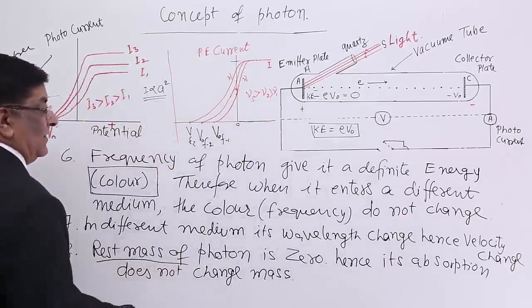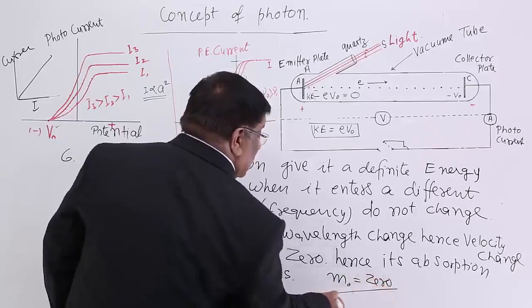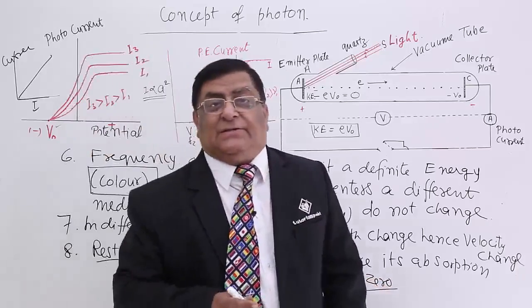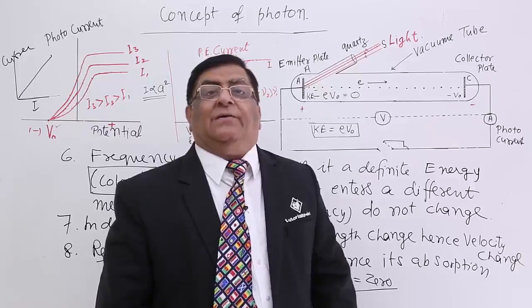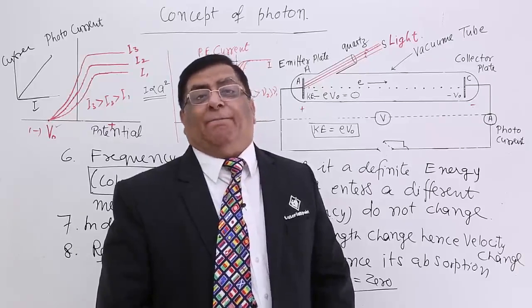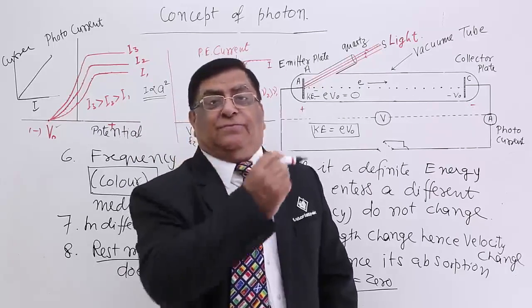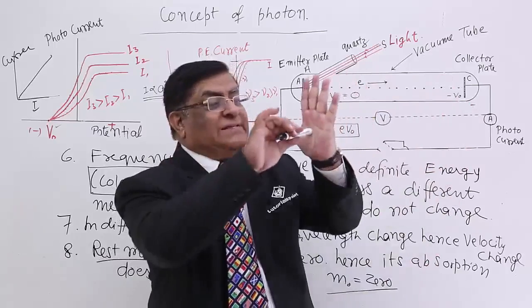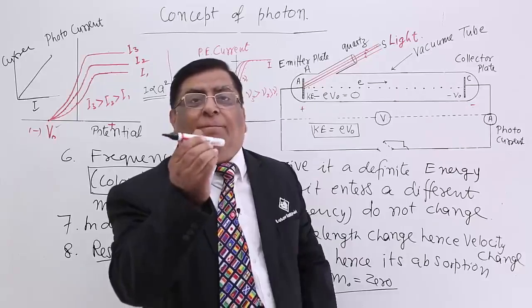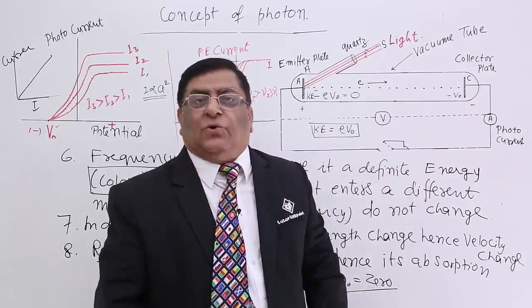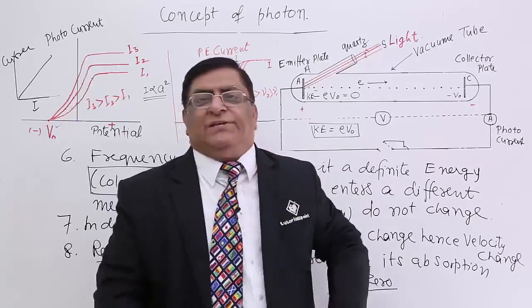And the last, rest mass. This is very important. Rest mass of the photon is 0. That means it may have a mass when it is traveling with a very high speed, and we can assume it has momentum, it has energy when it is in motion. But the moment it strikes a metal, its velocity becomes 0, and how much its mass becomes? Mass also becomes 0. So when we weigh that metal after absorption of sunlight,